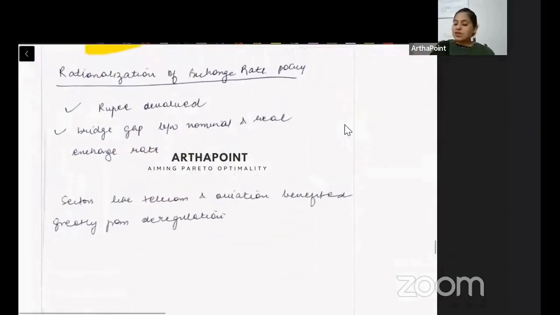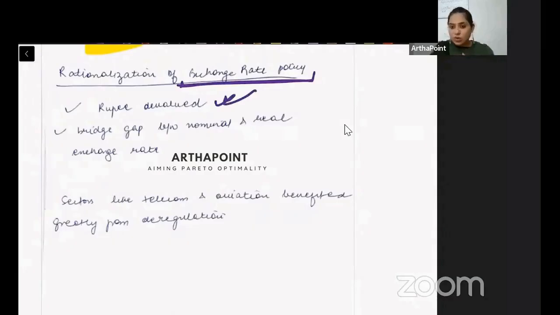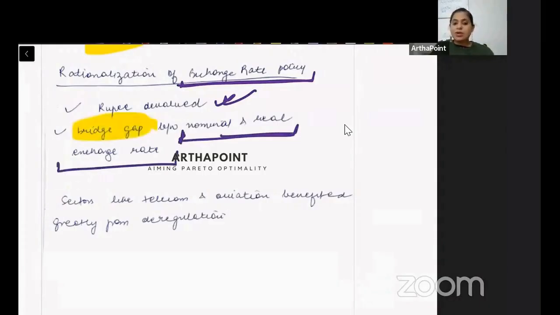At last, we had the exchange rate policy in India. So exchange rate simple tha, apna rupee ko devalue karo. Why was this required? See, there was a big difference between the nominal and real exchange rate. And we wanted to bridge that gap between nominal and real exchange rate.